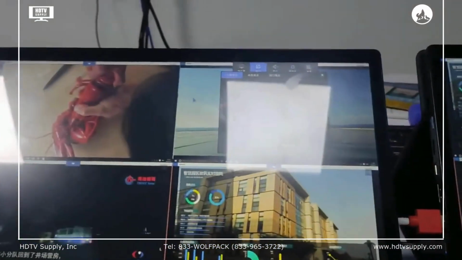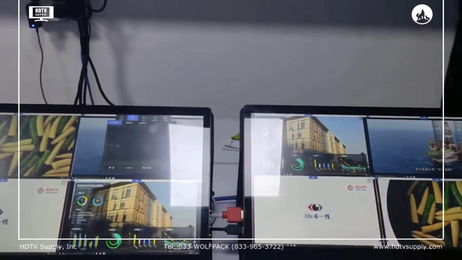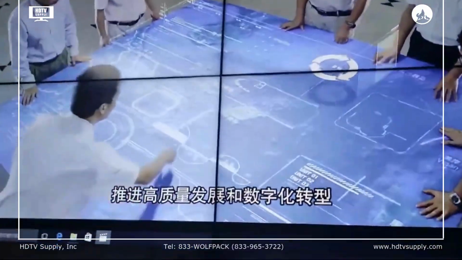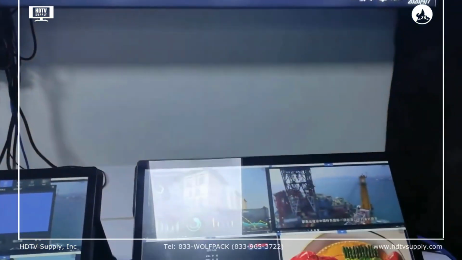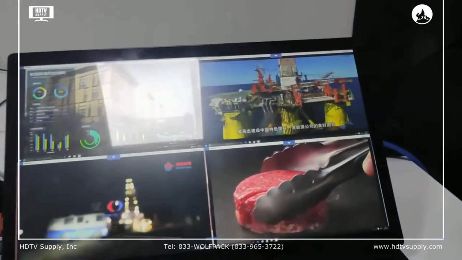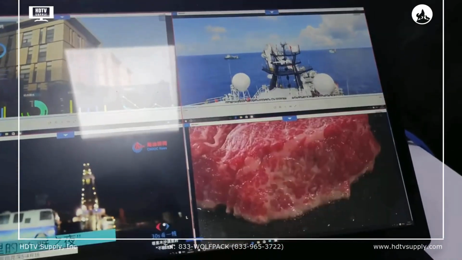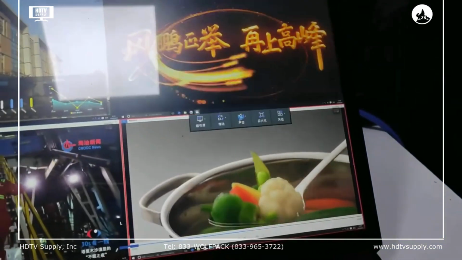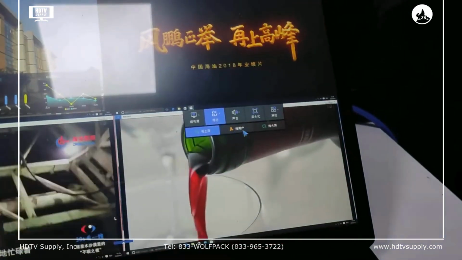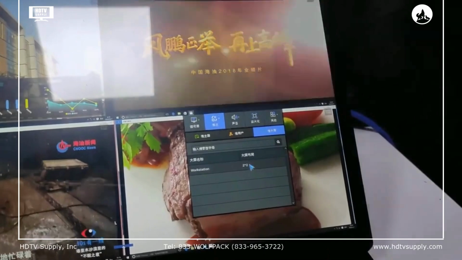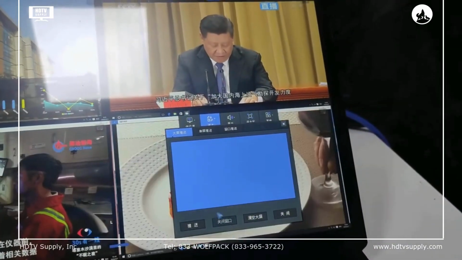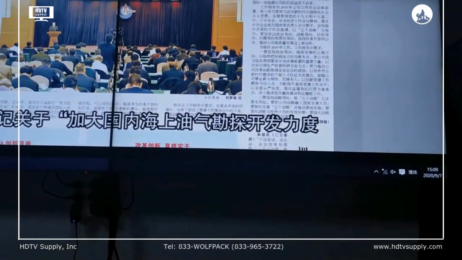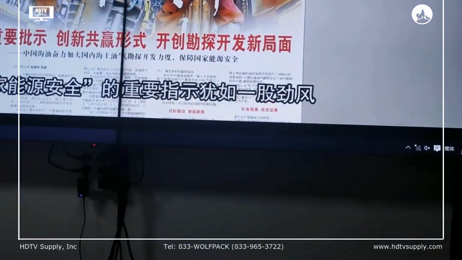Like right now we have these 2 showing as a multi-viewer. Right now we have this one showing as a 2x2 video wall. If you want to send this one to the 2x2 video wall, we can just use the mouse. Then down here, we got a menu. Then we choose the 2x2 video wall, select the video wall, and click send. So now we can see this one on the video wall.